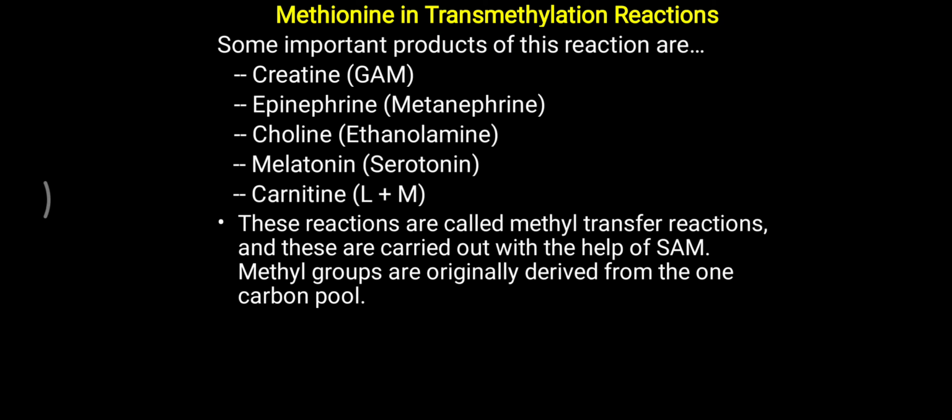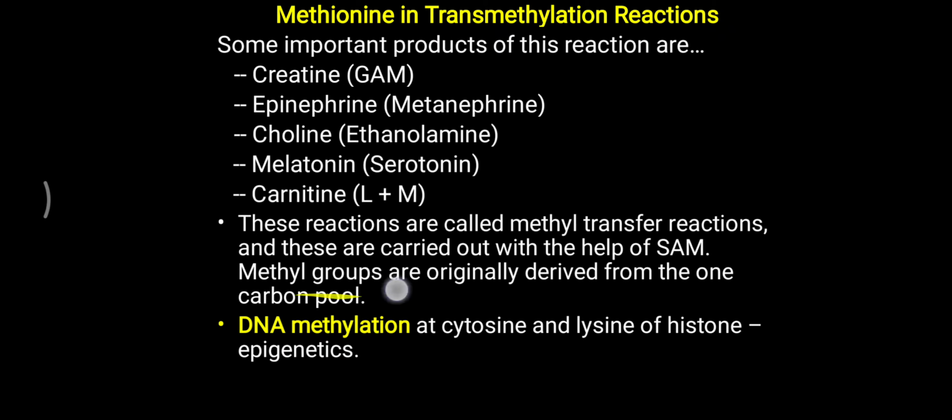So these reactions are called methyl transfer reactions, M for methionine and M for methyl transfer reaction, and these are carried out with the help of S-adenosyl methionine. Methyl groups are originally derived from the one carbon pool, but this one carbon pool is generally not donating the methyl group. The methyl group is donated with the help of S-adenosyl methionine.